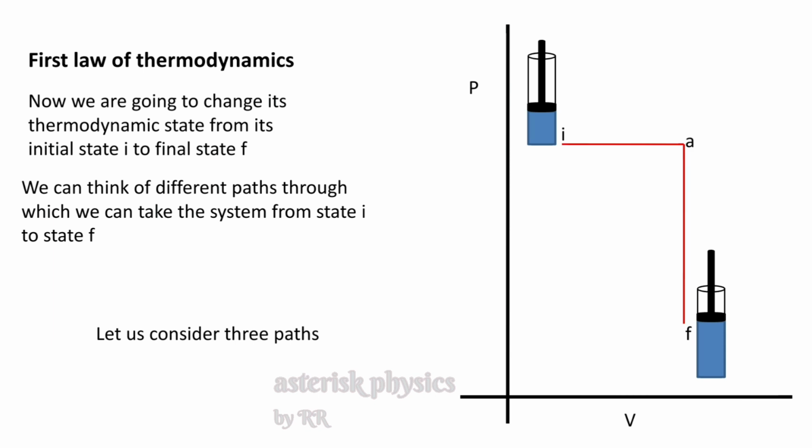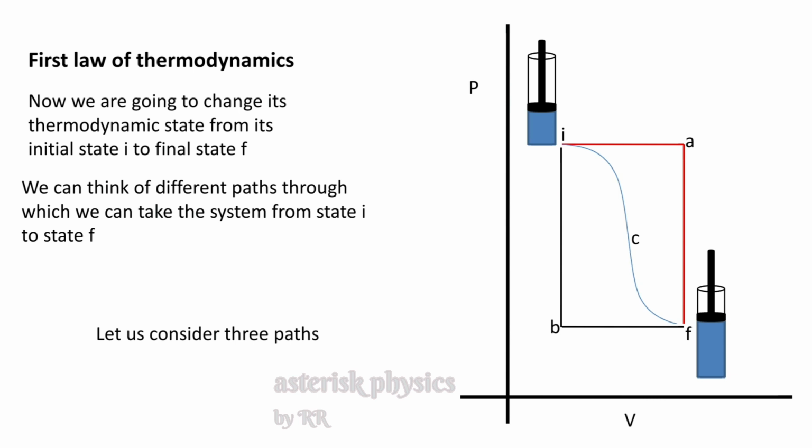The first path is IAF. That is, we will take that thermodynamic system whose initial state is I through this path, that is along IAF. There the path means some thermodynamic process that we are going to carry out, by which you can change the initial state I to a final state F. Now we will follow another path, IBF, and a more general path, ICF.